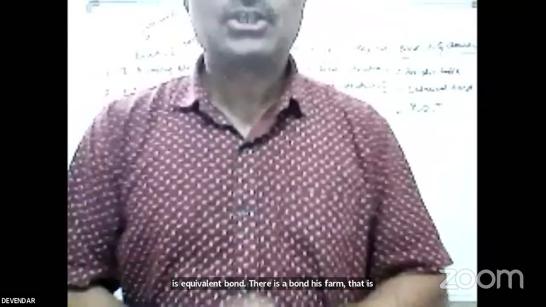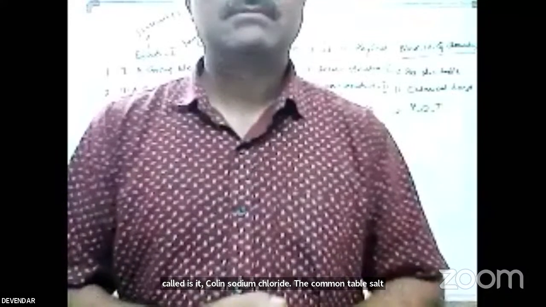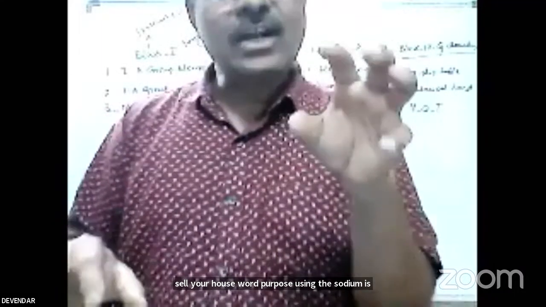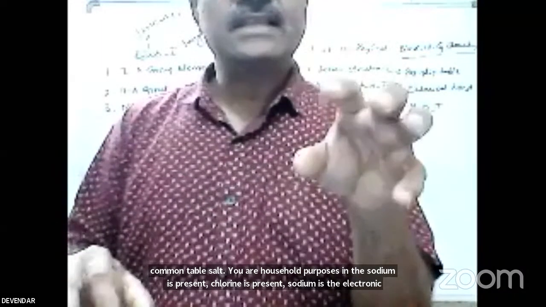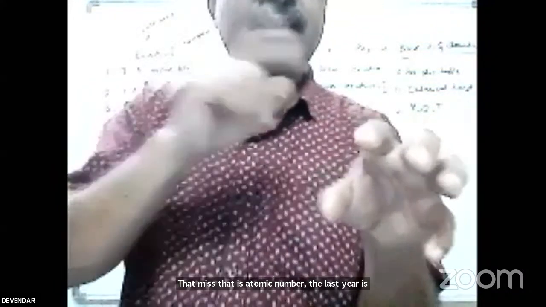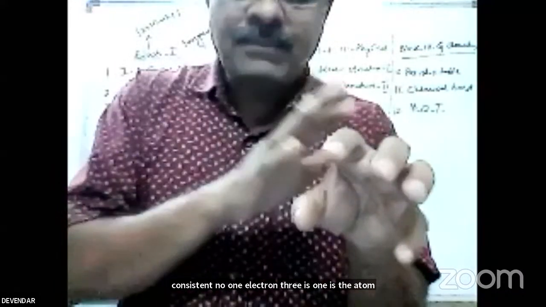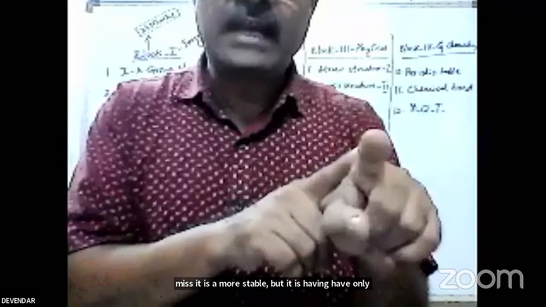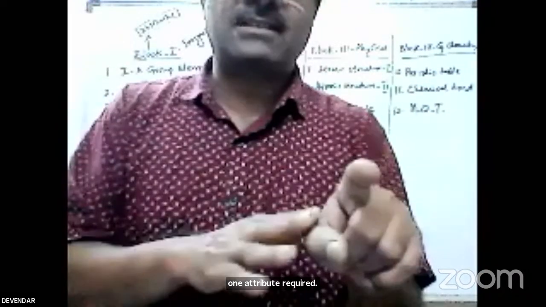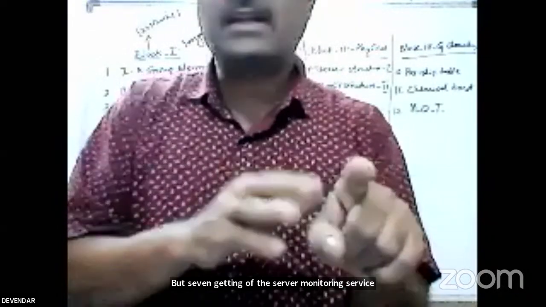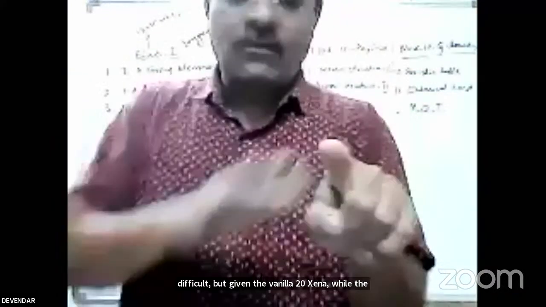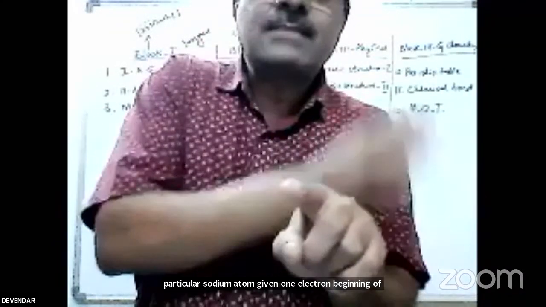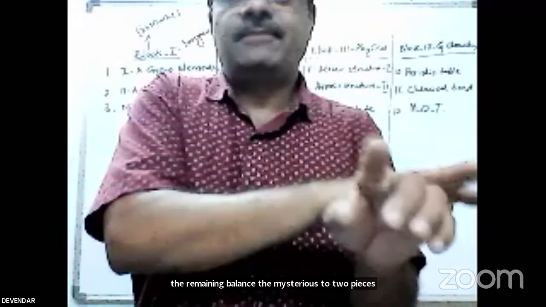Sodium chloride, the common table salt, is used for household purposes. Sodium is present, and chlorine is present. Sodium has atomic number 11. The last shell consists of one electron, 3s1. An atom with 8 electrons in the last shell is more stable, but sodium has only 1 electron. It requires 7 more electrons, but getting 7 more electrons is very difficult, while giving away 1 electron is easy enough. When the sodium atom gives 1 electron, the remaining shell, 2s2 2p6, has 8 electrons. It is stable. So the sodium cation is formed.